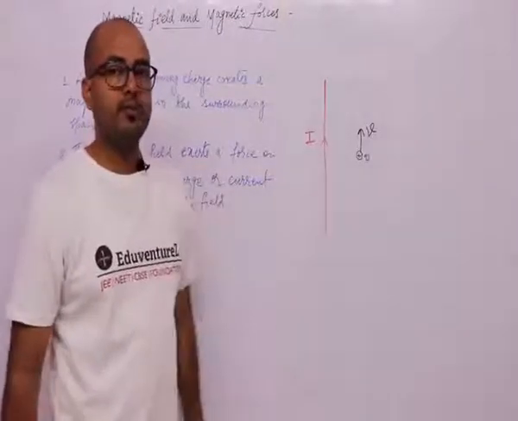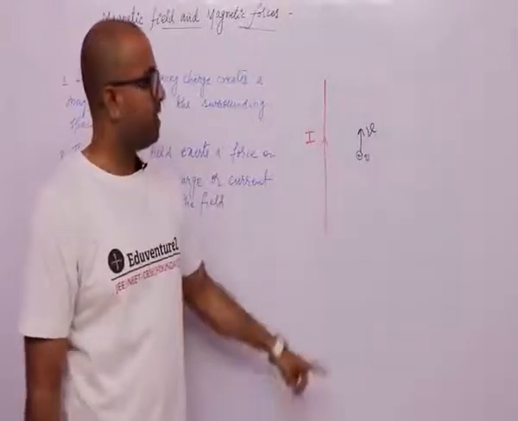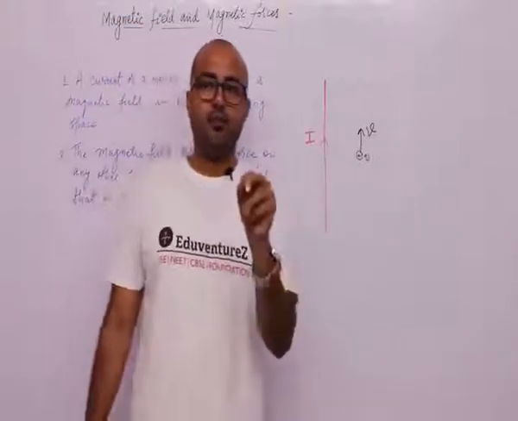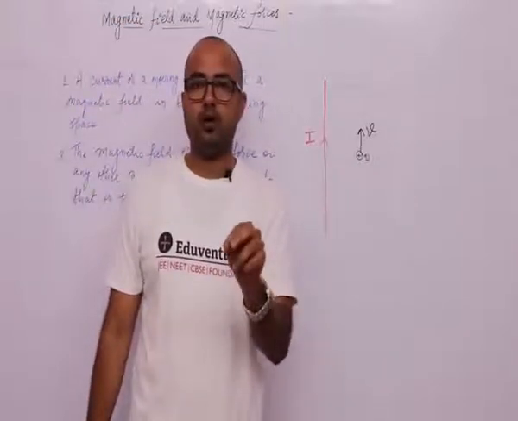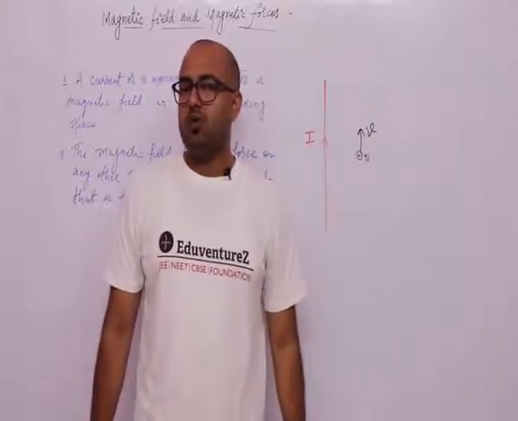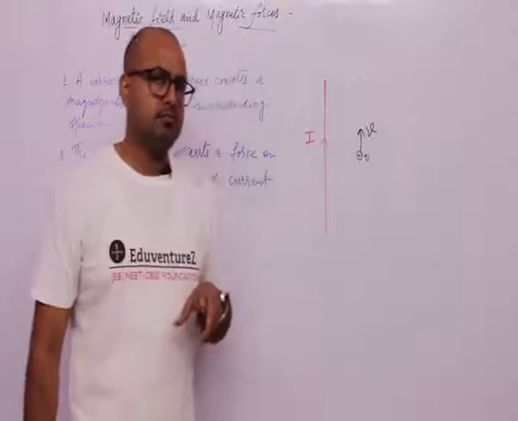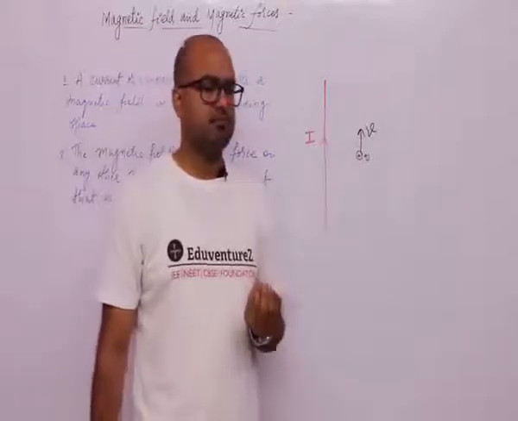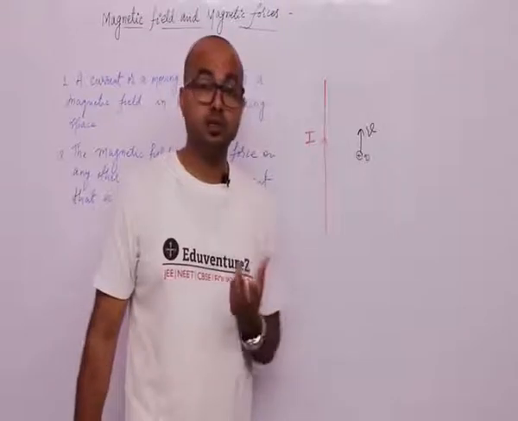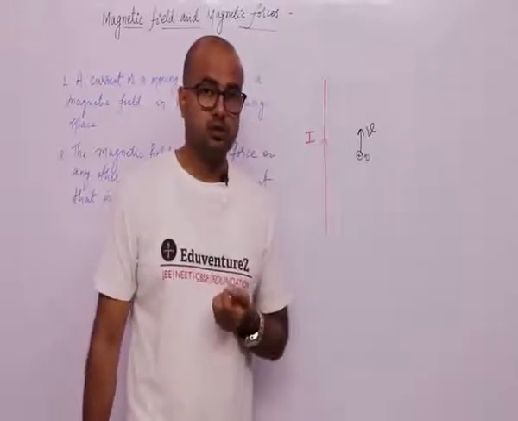What happens here? Both the current carrying wire and the charge are having magnetic field around themselves. So what will happen? How will this charge deflect? How will this charge experience a force?